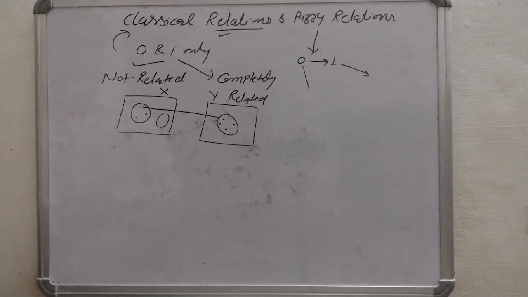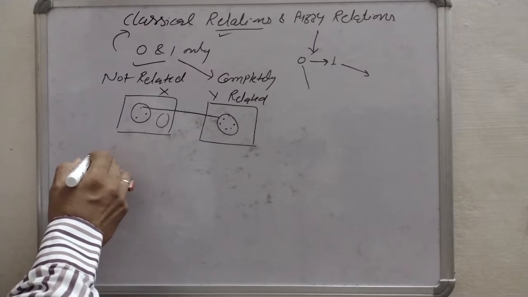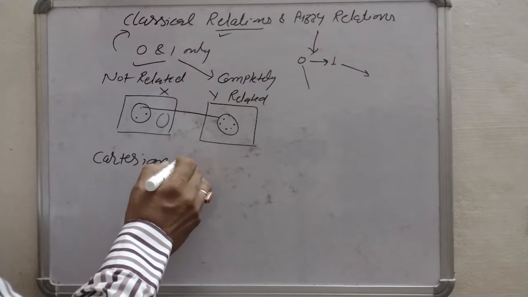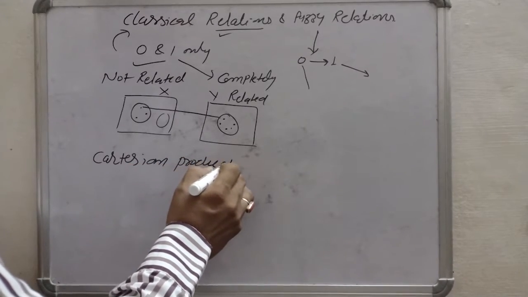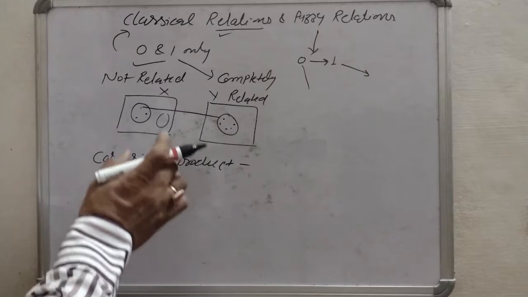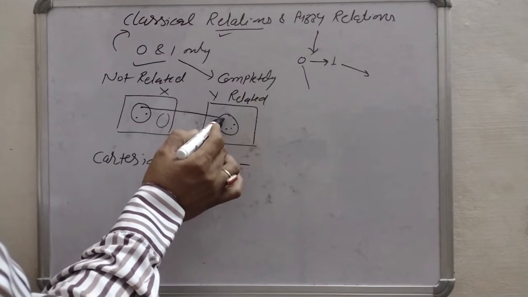So to find the relations, we calculate first the Cartesian product. So what is Cartesian product? Cartesian product is basically a means of producing ordered relationship among sets. Ordered relationship means how this element is related with this one.